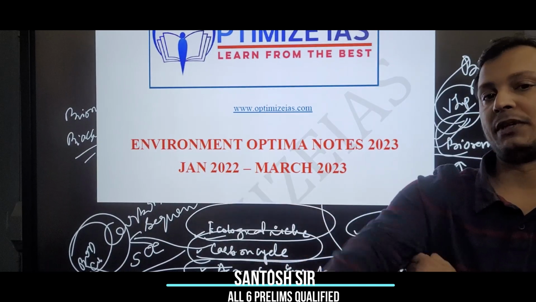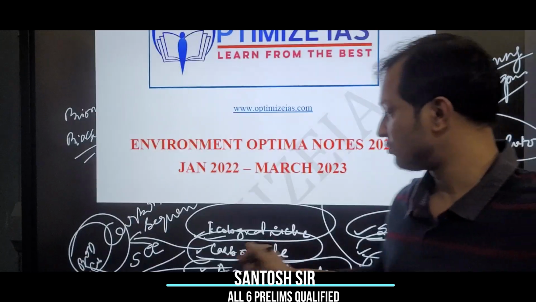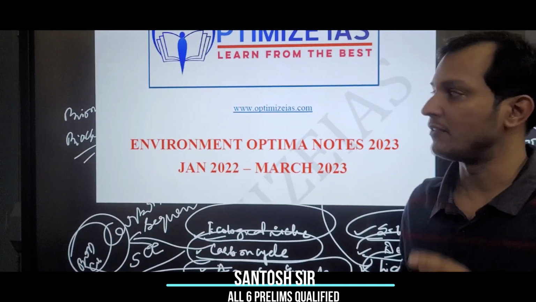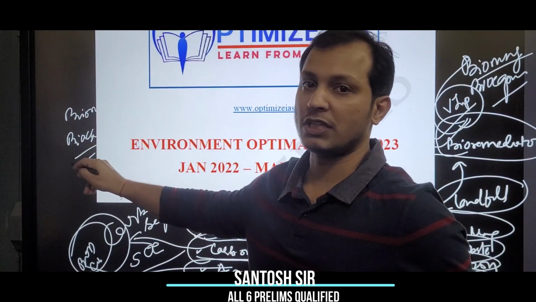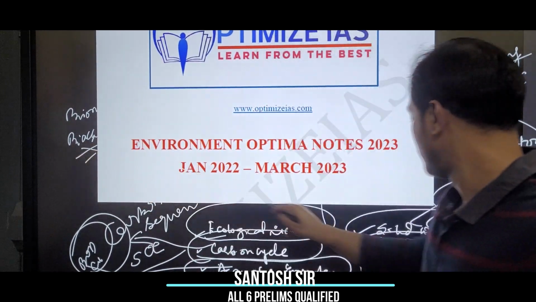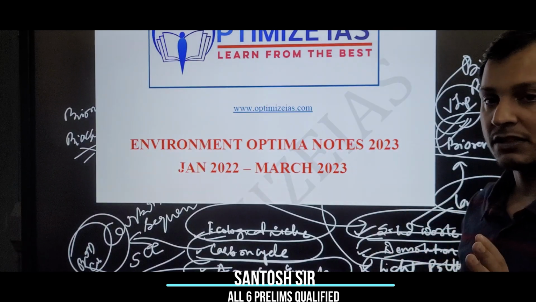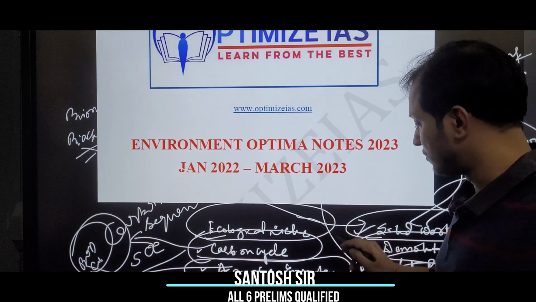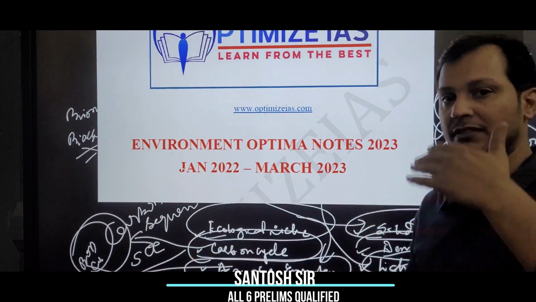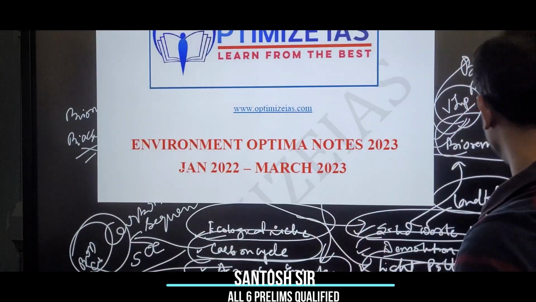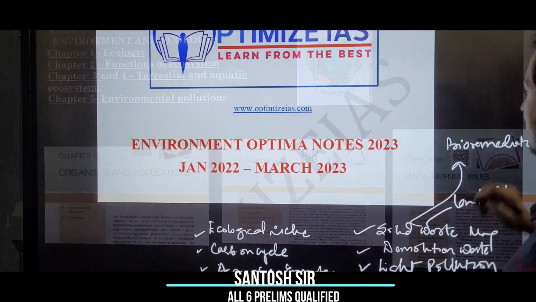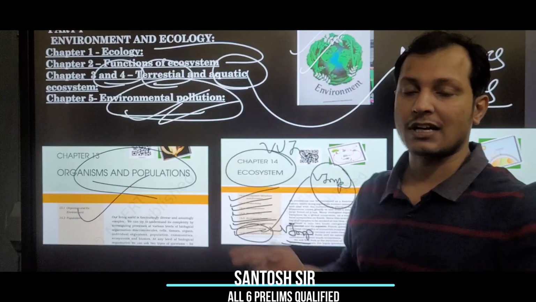These two concepts are very fundamental but very important, biomagnification and bioaccumulation, related to waste management and the aquatic ecosystem. Generally in aquatic ecosystem they basically bioaccumulate. So this is the concept which is very related and very important.